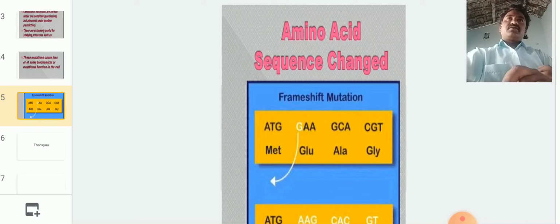Okay, so the mutation theory is one of the greatest theories. By mutations we make chimeric DNA and produce recombinant DNA. By this technology we use transgenic plants and transgenic animals. By using this technology, we produce insulin in the name of humulin. This hormone is given to those suffering from diabetes. Okay, so this is about mutations.